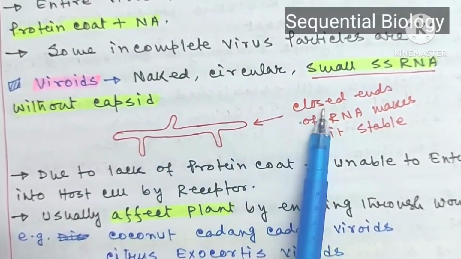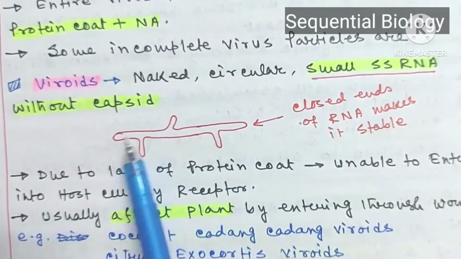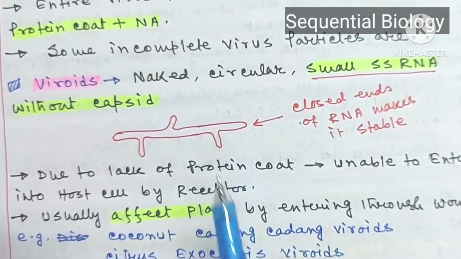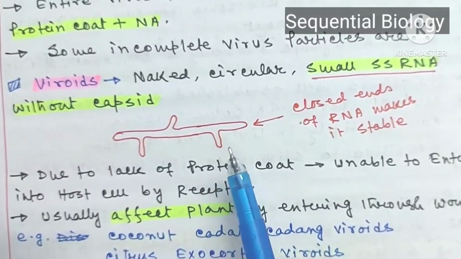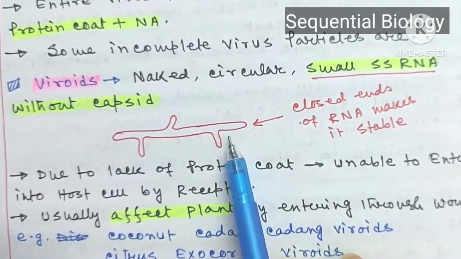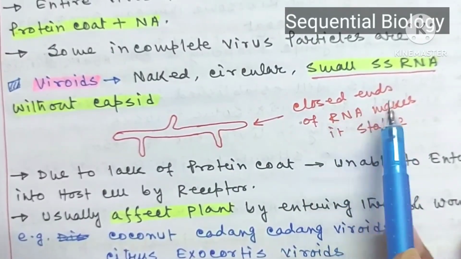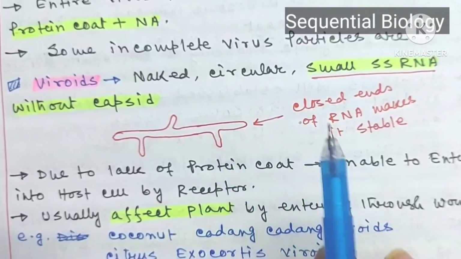The single-stranded RNA has closed ends, which make it stable. So this RNA has closed ends and is very stable. Usually RNA is not stable, and for this reason RNA is not generally genetic material, but since the ends of these viroids are closed, this RNA is very stable.